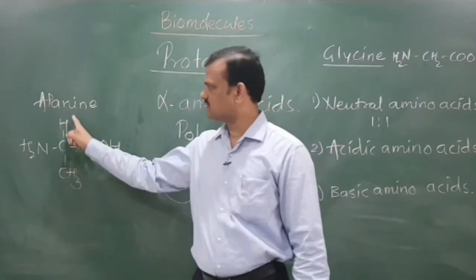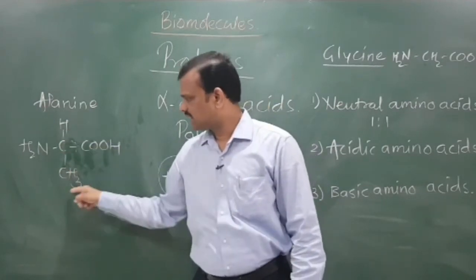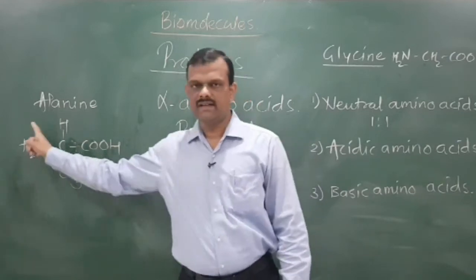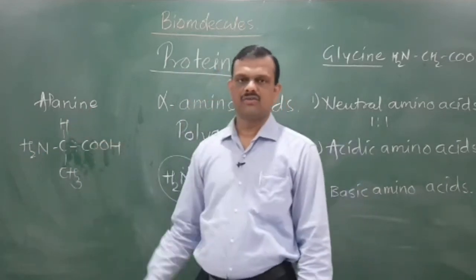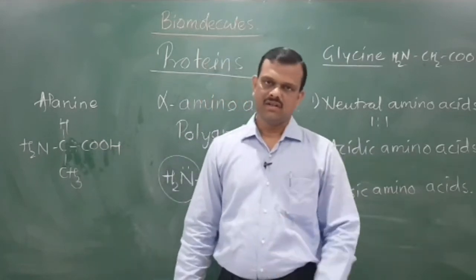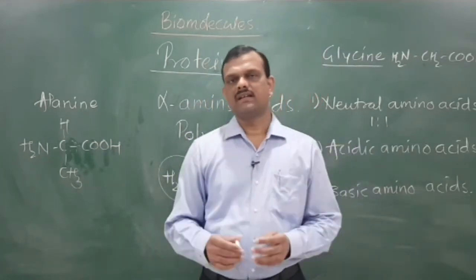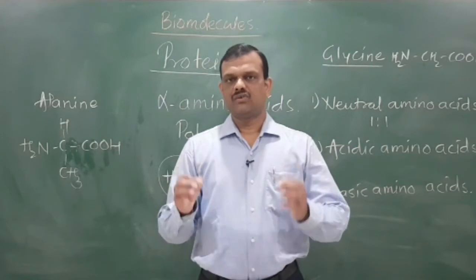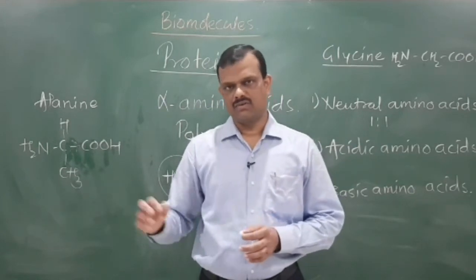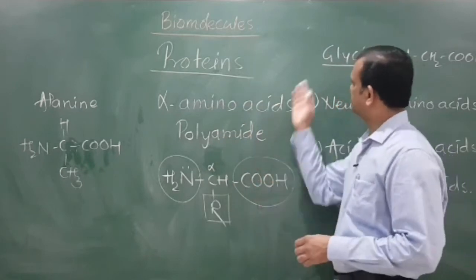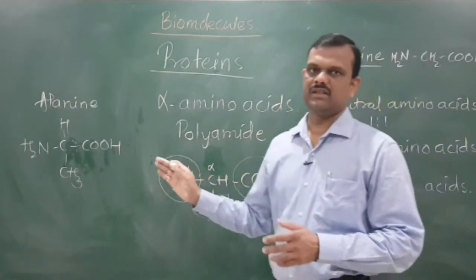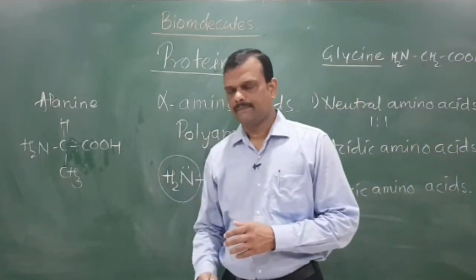It is attached to hydrogen, a methyl group, a carboxylic group, and an amino group. That means that carbon is attached to 4 different atoms or groups of atoms. As only one chiral carbon atom is present, it is surely an optically active compound. That means all amino acids except glycine show optical activity.